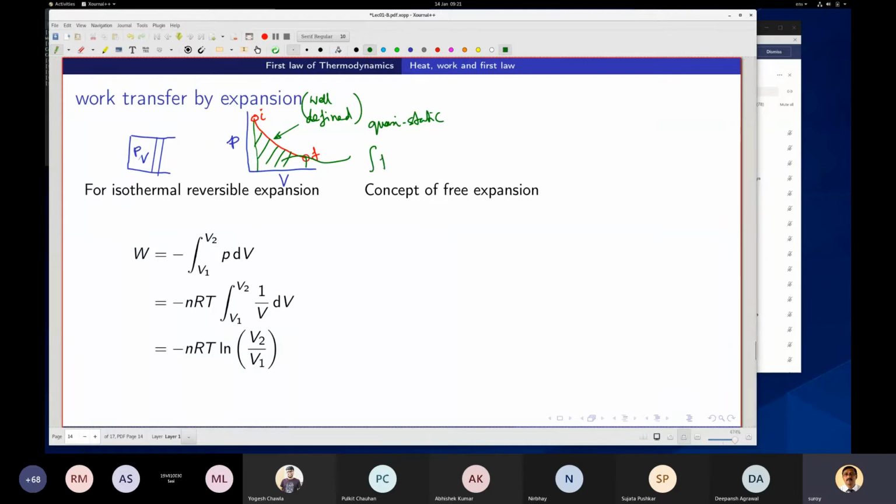So this is PdV. These signs I will again discuss later on, right? There are different kinds of conventions. What we'll follow is when work gets transferred from the system to surroundings, it will be positive, and the other one will be negative. So this is the work W. Positive or negative, that we'll see. So basically this is the expansion work.